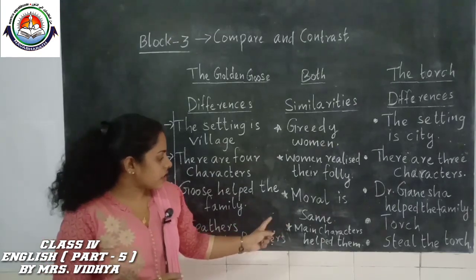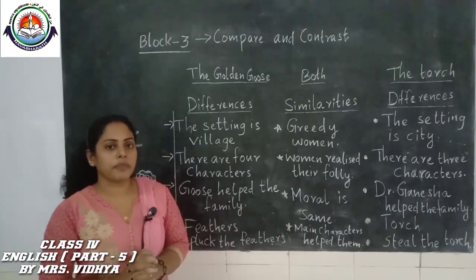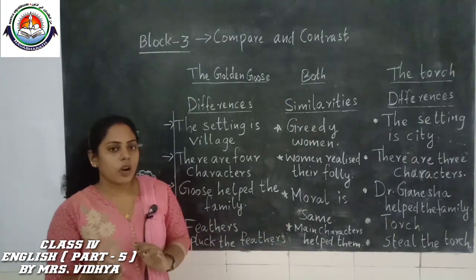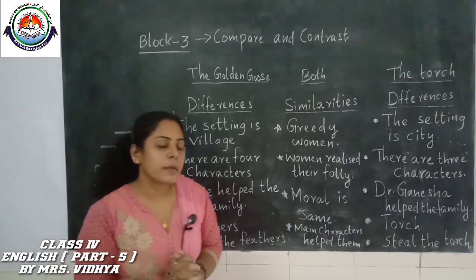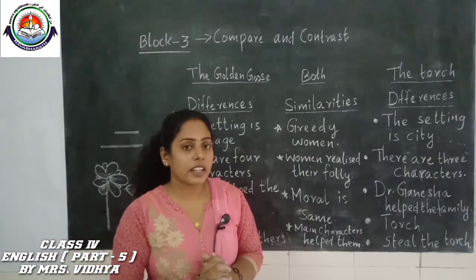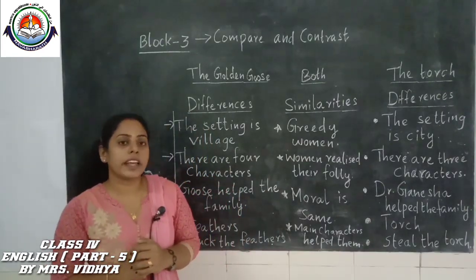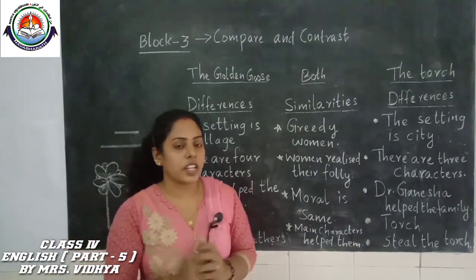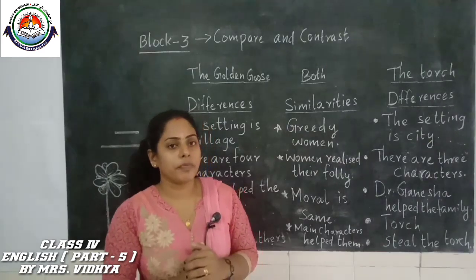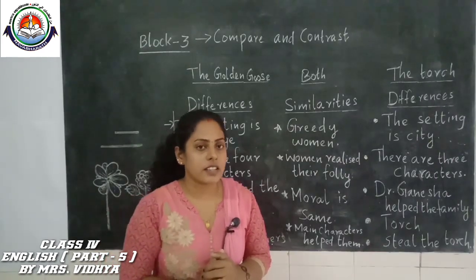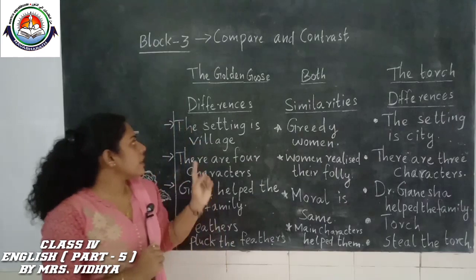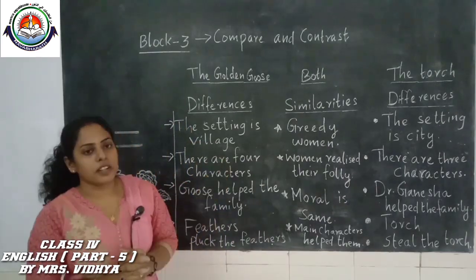In The Golden Goose, who is the main, helpful character? The golden goose. And in The Torch, who is the main character? Dr. Ganesha, the kind man. Isn't it? Yes. So that is about differences and similarities.